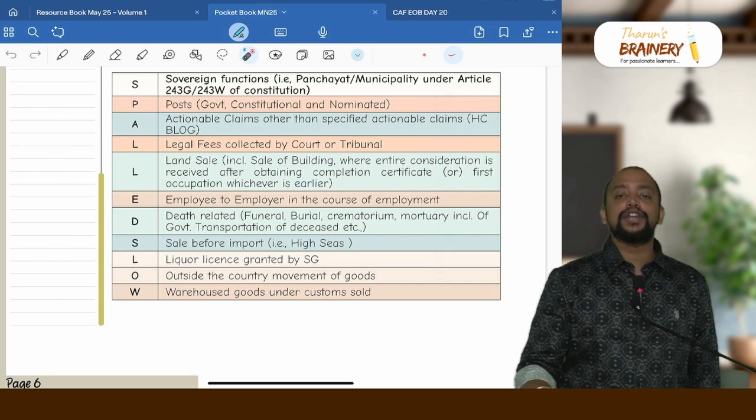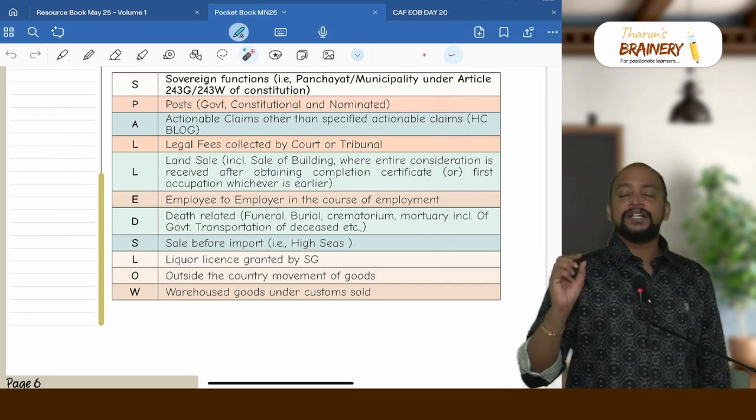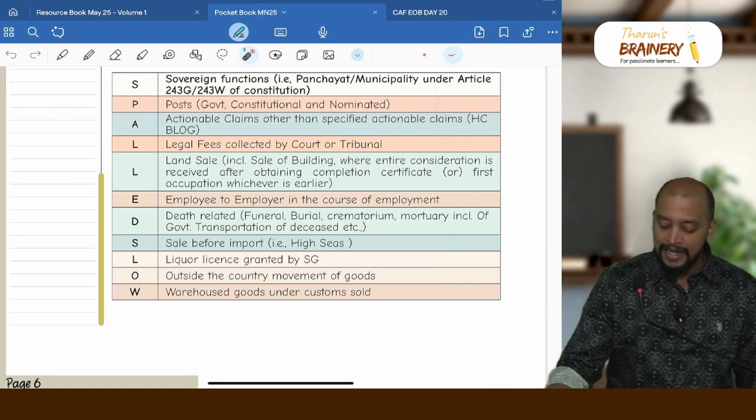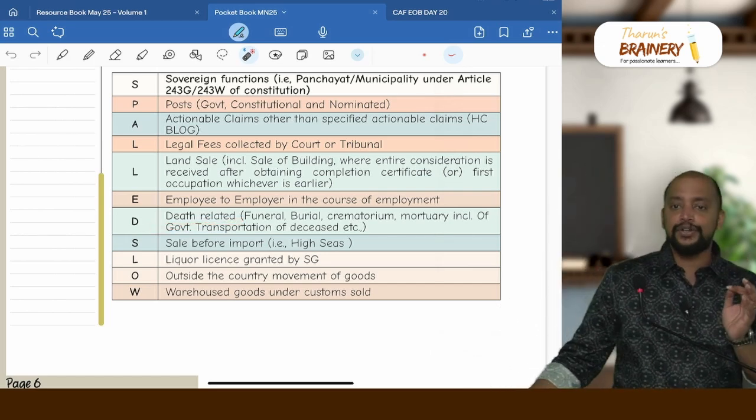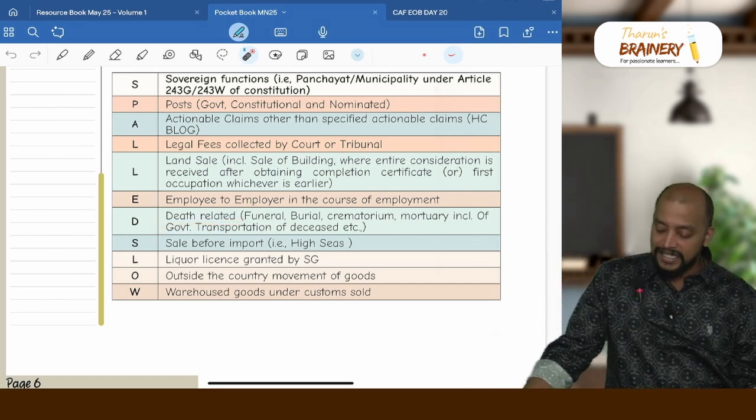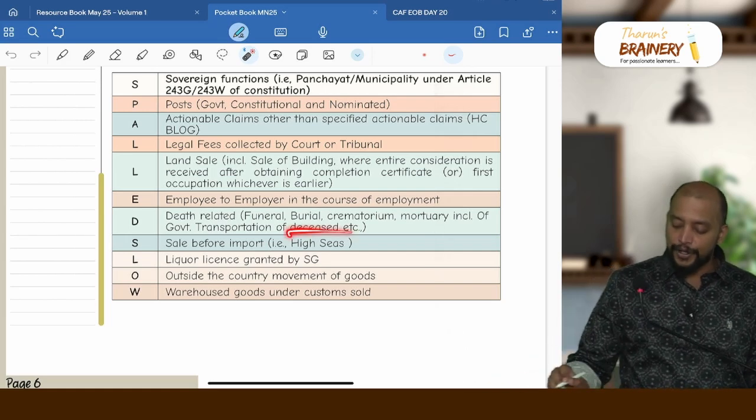Then E for employee to employer in the course of employment, but remember it should be in the course of employment. Then D for death related. What are those activities? Funeral, burial, crematorium, mortuary, including transportation of the deceased. Then deceased here is dead body.